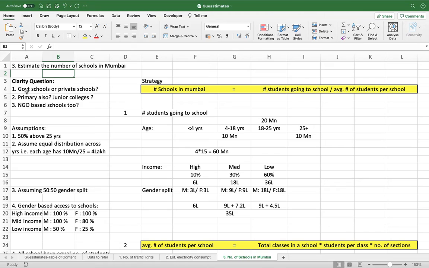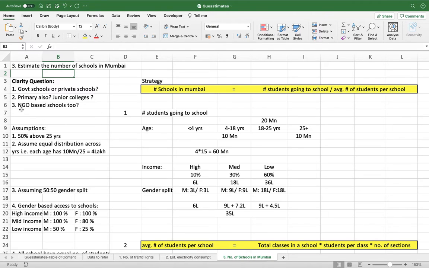First, we need to ask whether we need to consider only government schools, private schools, or both. Let's say we are considering both government and private schools. Then, there are some schools in which only primary classes are there, like play schools, and some schools which go up till 10th, and after that they call it junior college. Do we need to consider that also? This totally depends on your interviewer whether he asks you to consider this or not.